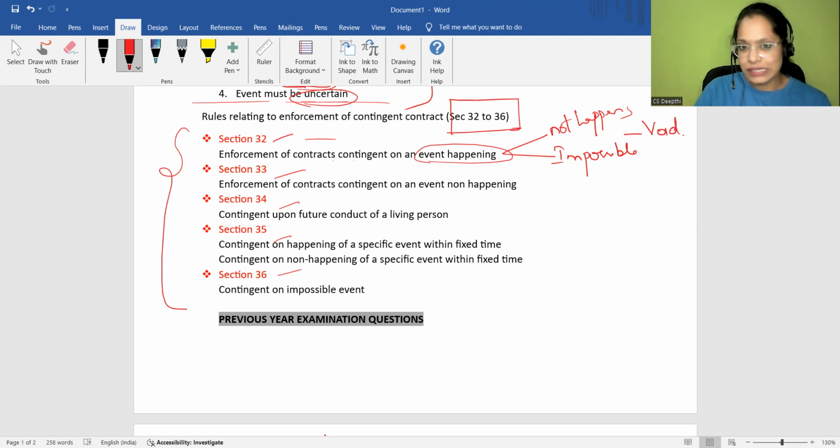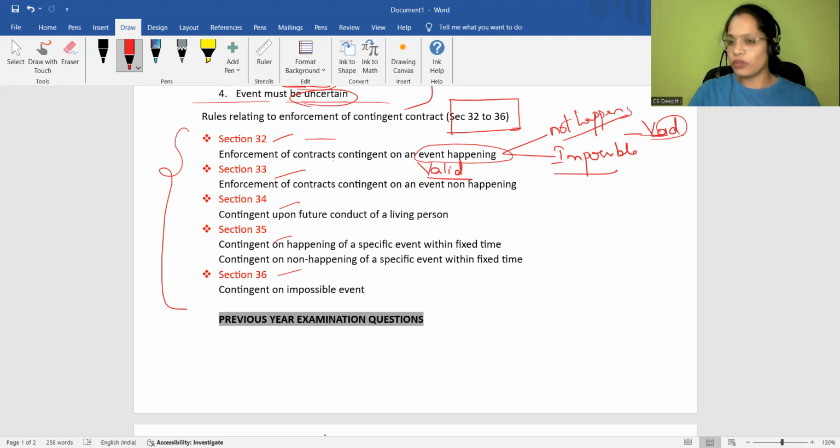So if it rains, my obligation to pay you 10,000 rupees will become enforceable. Our contract will become enforceable only if it rains, because it is about the event happening. If it does not rain, void, my obligation won't arise. And if it is impossible to happen, there is no scope that it is going to rain during this time, then also it becomes void.